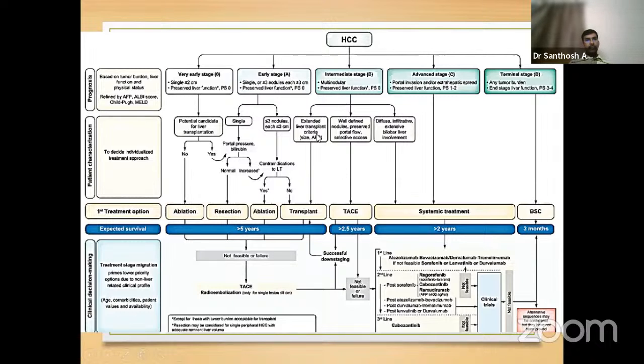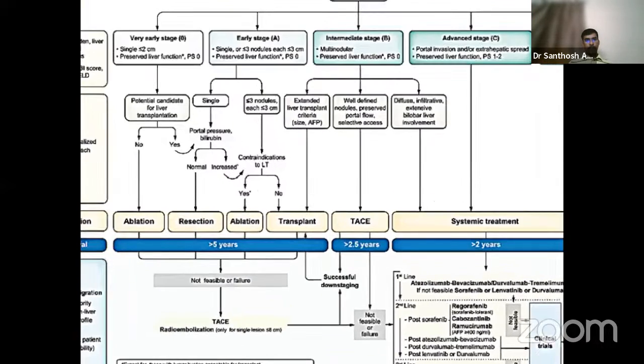Now, extended liver transplantation criteria are not BCLC criteria. They fall under other criteria like the Japanese criteria and UCSF criteria. According to the size and AFP, they can be subjected to transplantation. They can be downstaged with TACE and then be subjected to transplantation. But if there is extensive bilobar involvement, then systemic treatment. There are lots of new systemic treatments which have come, but in the terminal stage, life expectancy is only 3 months, so we don't subject them to any form of treatment.